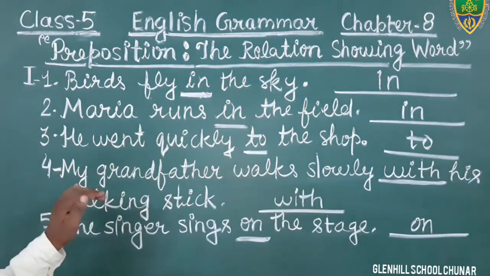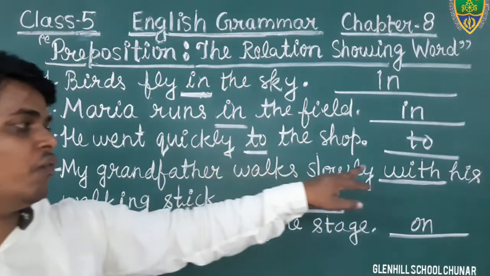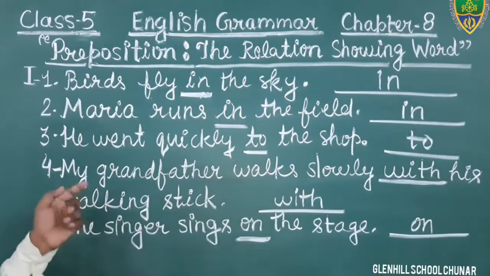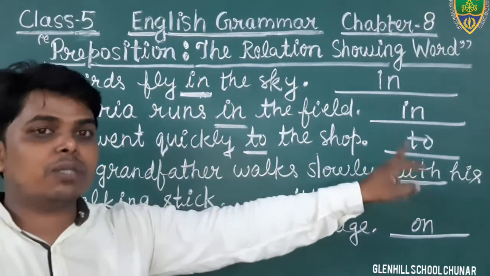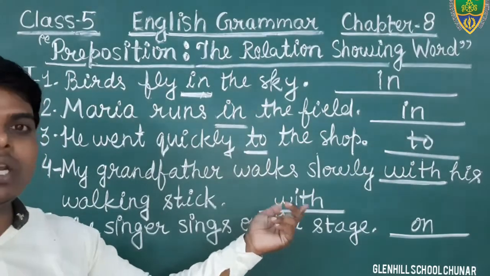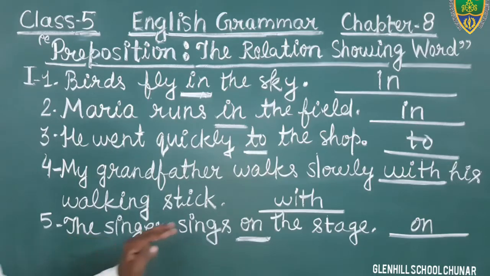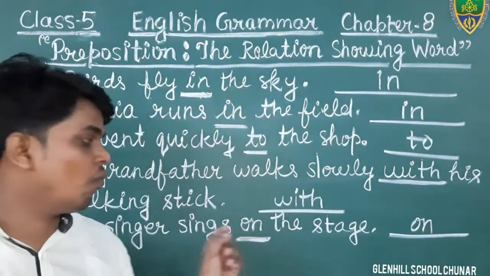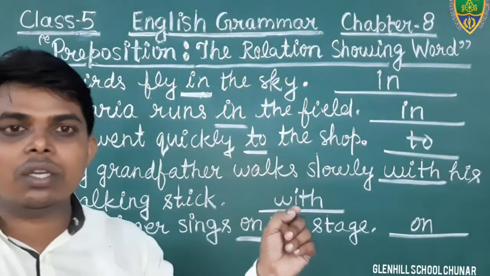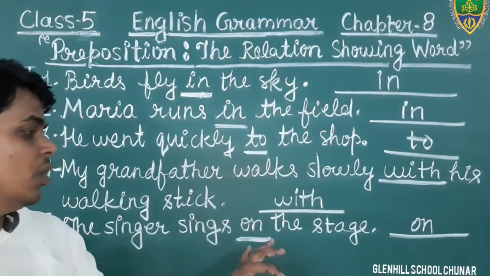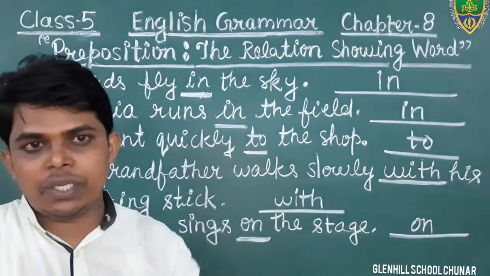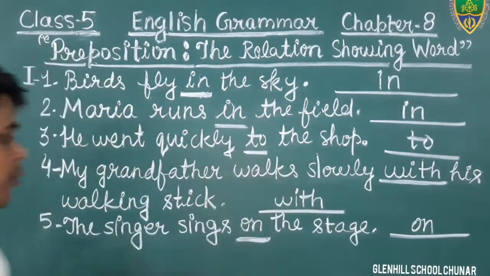And in question number 4, my grandfather walks slowly with his walking stick. So in this sentence, the word with is the preposition. You will fill in the given blank. And come to question number 5. The singer sings on the stage. In this sentence, the word on is the preposition. And you will fill in the given space. Okay, students? Come to the next question.